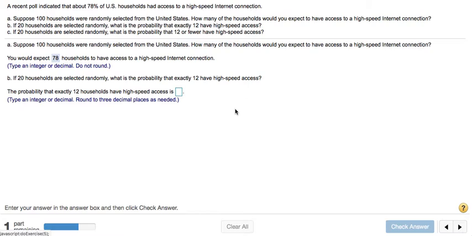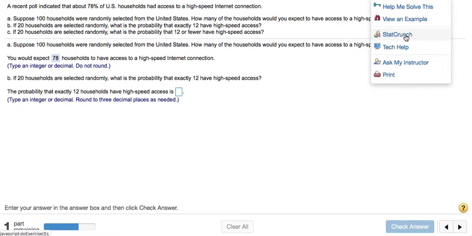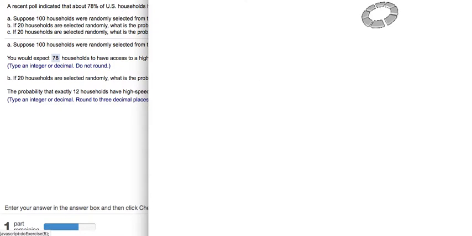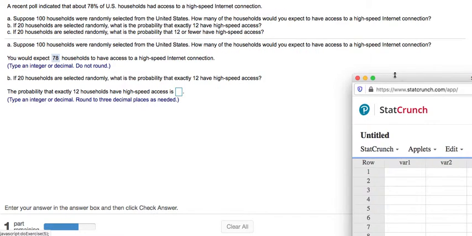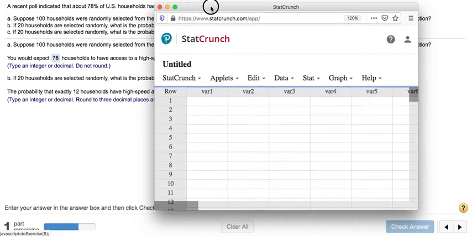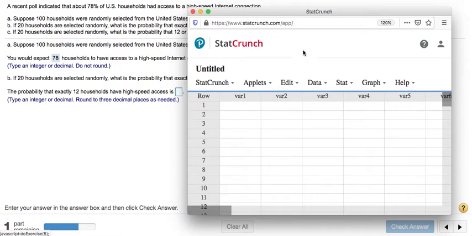And then for part B, now moves on to a probability type question. If 20 households are selected randomly, what is the probability that exactly 12 have high-speed access? And this is a binomial probability experiment. So to answer this question, I'm going to use StatCrunch. So from question help, I'll click on StatCrunch. And I'm going to access the binomial calculator.